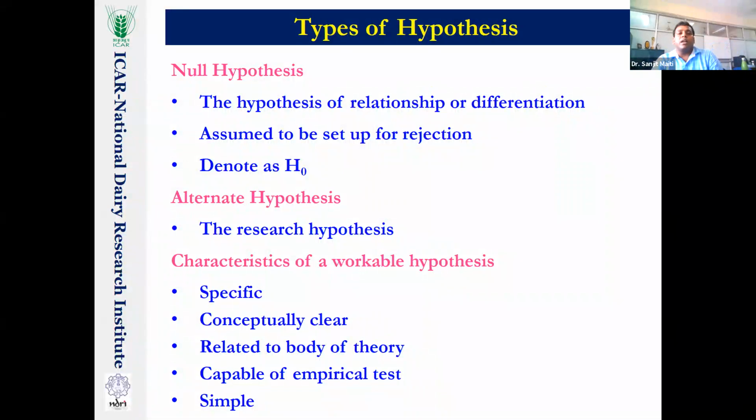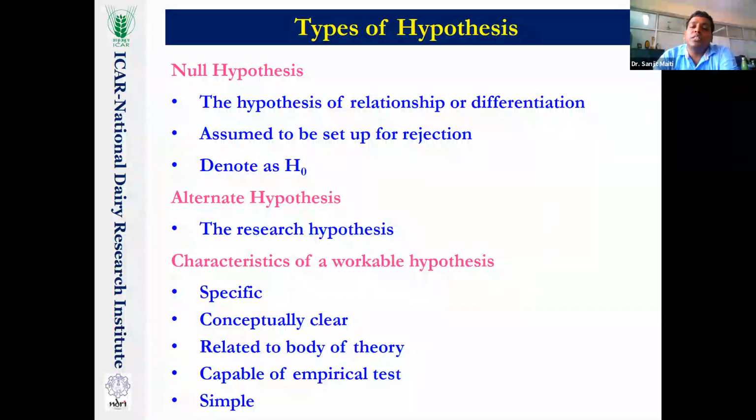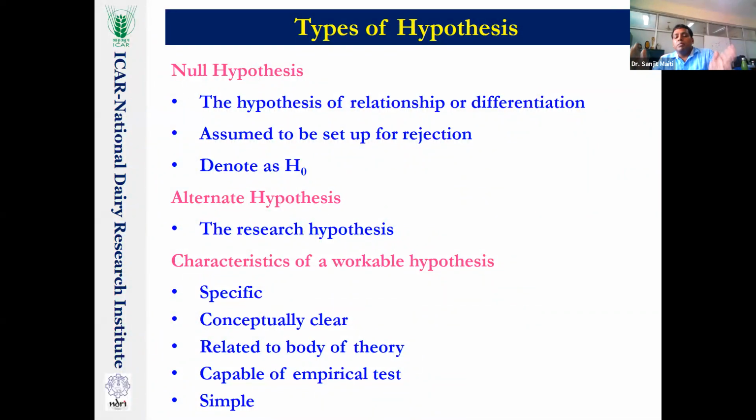Suppose I have 100 participants, maybe male and female, or MSc and PhD students, and there is no difference. We may consider the participation of MSc and PhD students to be equal. That means no differentiation. This is my null hypothesis.